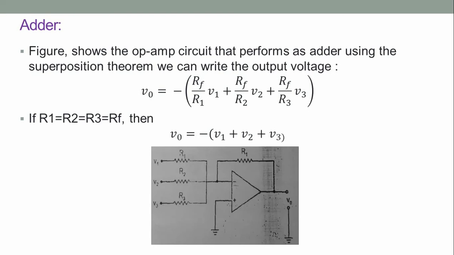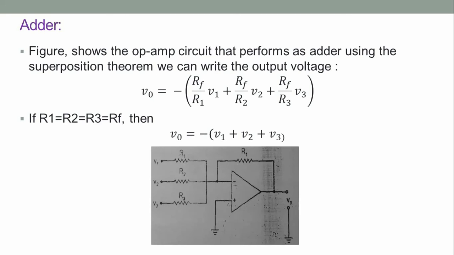The adder circuit. The diagram shows the op-amp circuit that performs as an adder. Using superposition theorem, we can write the output voltage with respect to the three inputs V1, V2, V3, which are connected to the inverting terminal of the op-amp with the feedback resistance RF, as V naught equal to minus RF by R1 into V1 plus RF by R2 into V2 plus RF by R3 into V3.